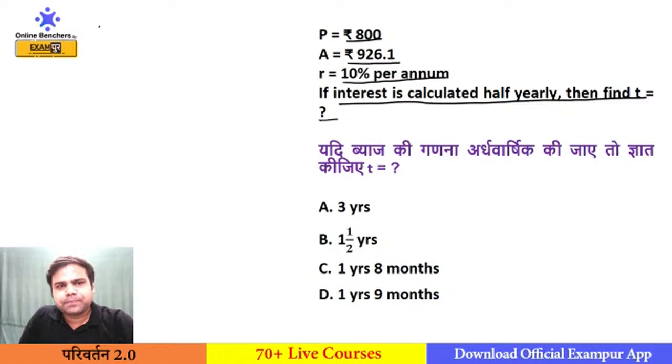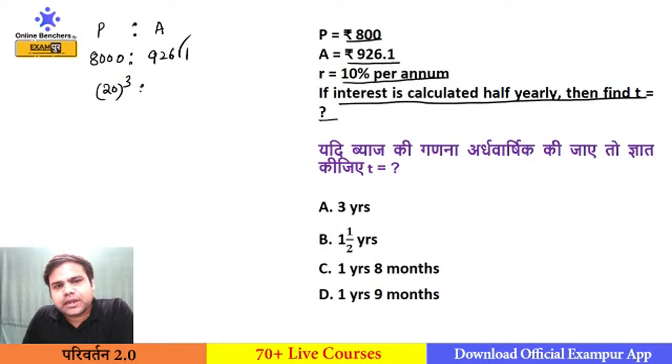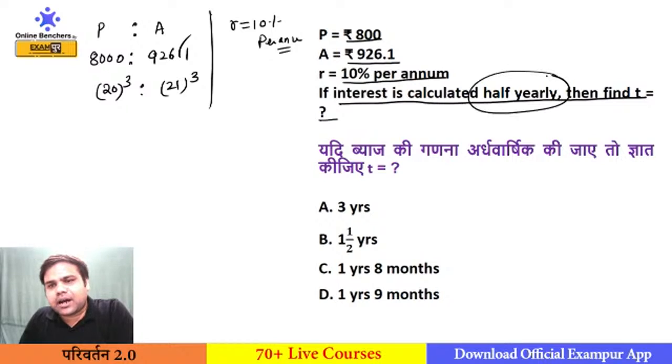Again the same question. I will take the ratio of principal and amount, so it is 1000 and 926.1, so the decimal will be made 0 here, and if I see, this is the cube of 20, so 20 cube, and this is the cube of 21, so 21 cube. The rate of interest is 10% per annum, but the interest is calculated half yearly. You know that in 12 months the interest will be 10%, but half yearly means 6 months, so your interest will be 5%. So the rate of interest would be 5% here.